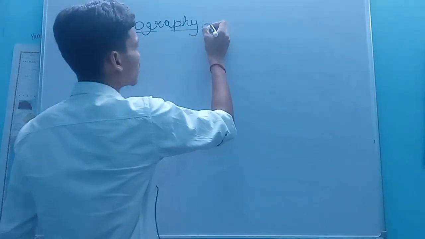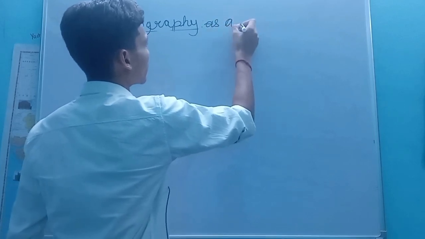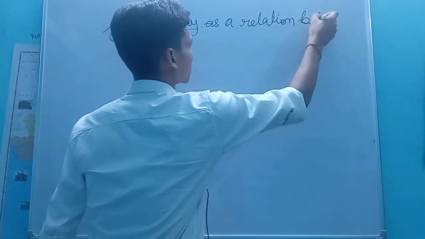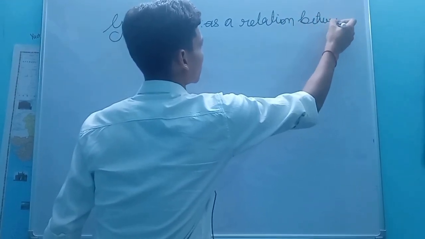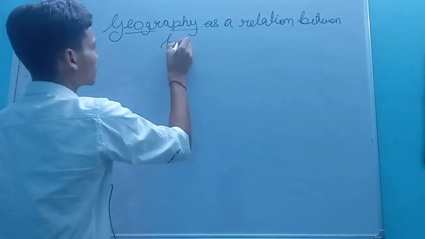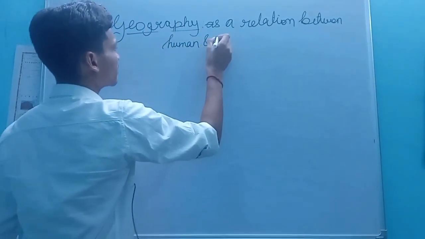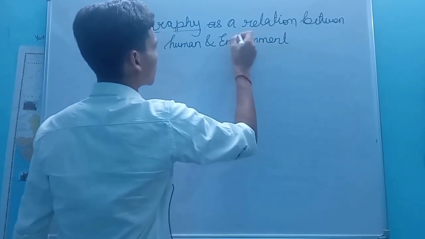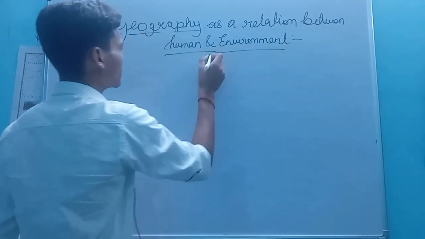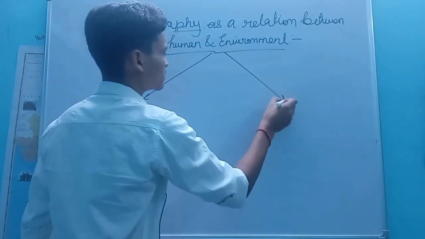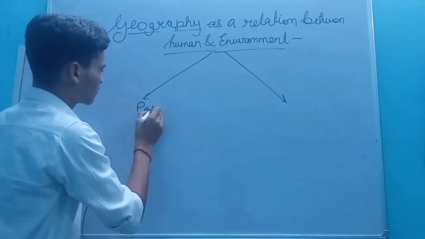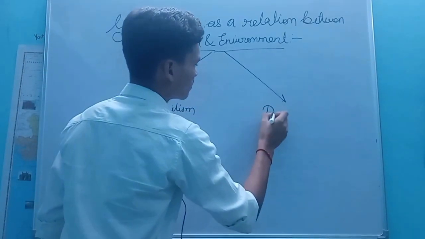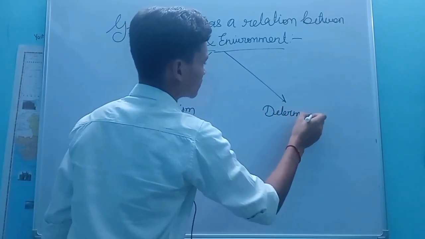Geography as a relation between human and environment. Okay, so it has two ideologies. The first one is possibilism and the second one is determinism.